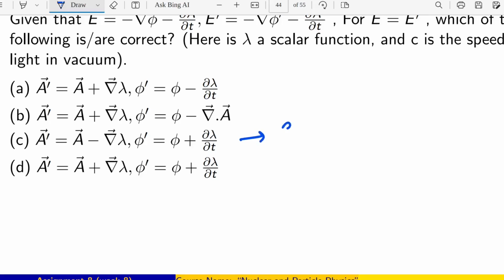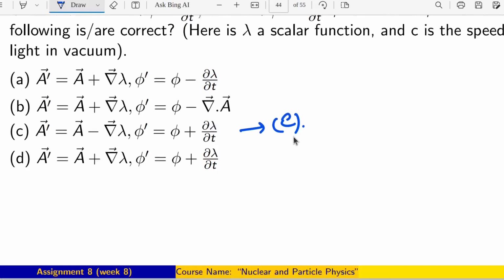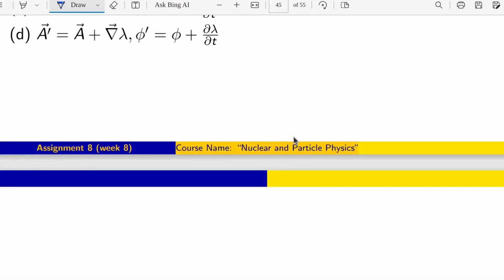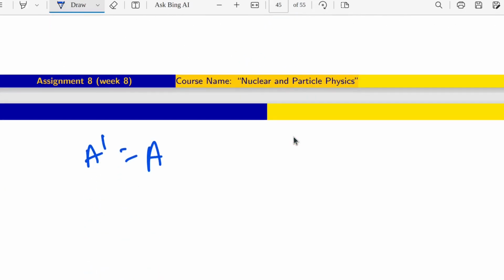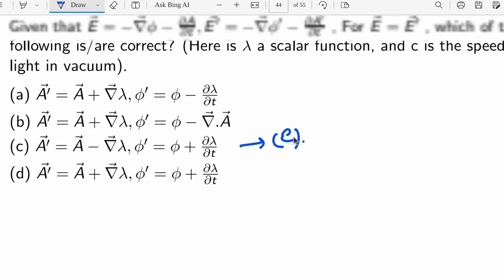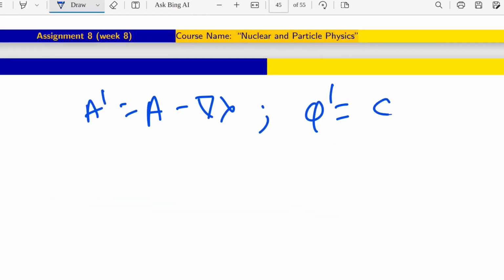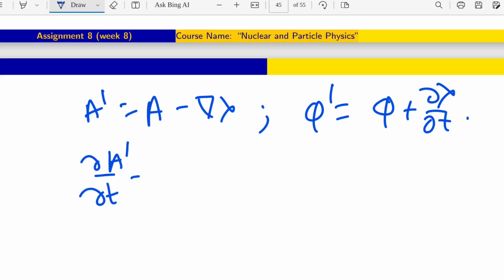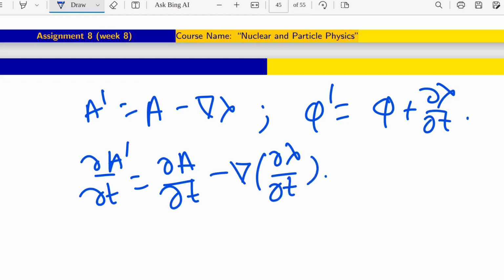So we are talking about this option. So what is this one? This one is like A prime is A minus grad lambda, phi prime is phi plus del lambda del T. Now del A prime del T, then what will be the answer? Del A del T minus grad of del lambda del T.